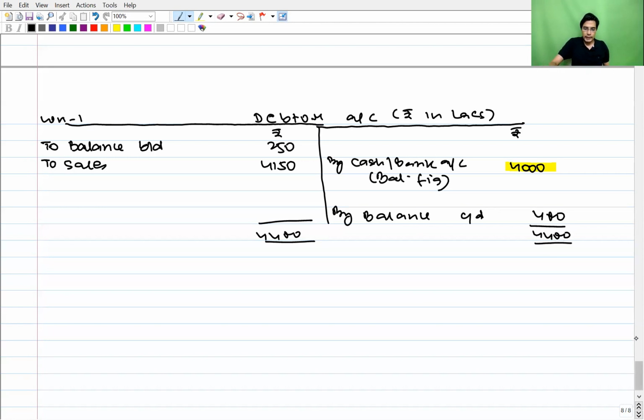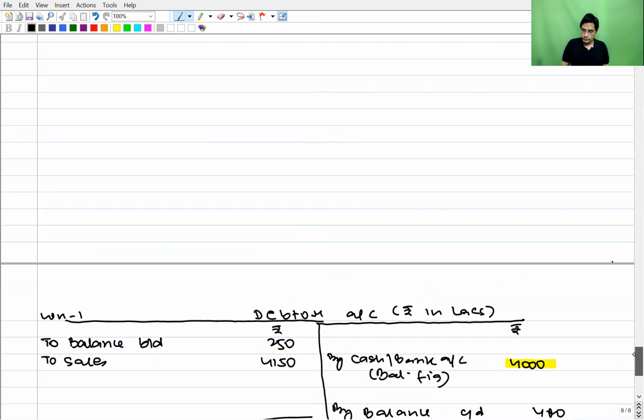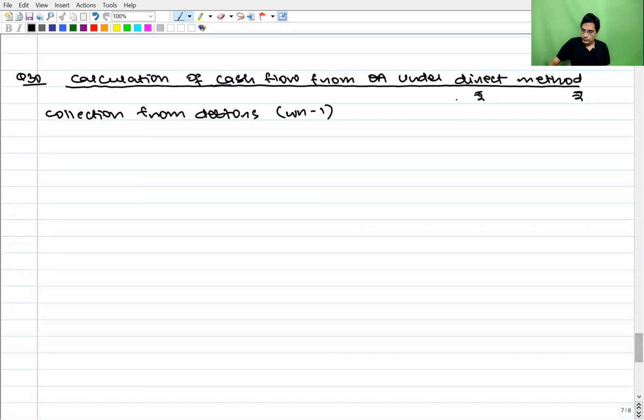So let us put it in operating activity, 4,000 rupees. And we are doing everything in rupees and lakhs, so we should just mention it in the exam that everything is in rupees and lakhs. Fine.